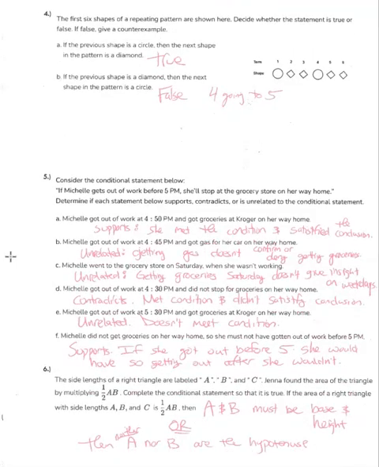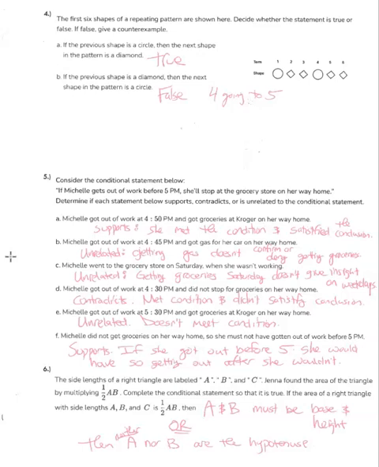Now, for the next ones, you are considering the conditional statement. If Michelle gets out of work by 5 p.m., she'll stop at the grocery store on the way home. Determine if the following supports that, contradicts that, or is just flat out unrelated. The first one: Michelle got out of work at 4:50 and got groceries at Kroger. That supports it, goes along with what they were saying. Michelle got out at 4:45 and got gas for her car. That doesn't have anything to do with the conditional statement, so unrelated.